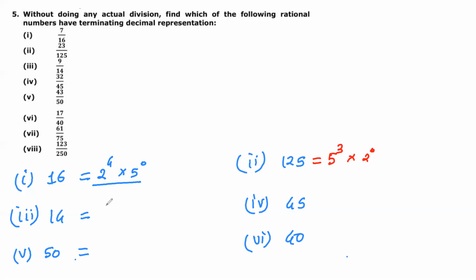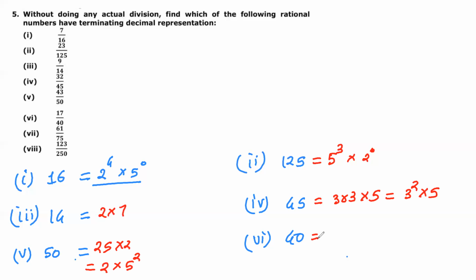Now 14 is 2 into 7. 45 is 3 into 3 into 5, so this is 3 square into 5. 50 is 25 into 2, it means 2 into 5 square. And 40 I can write as 2 into 5, that is 10, into 4, that is 2 square. So I can write 2 cube into 5 raised to 1. Please write it down, then we will discuss.